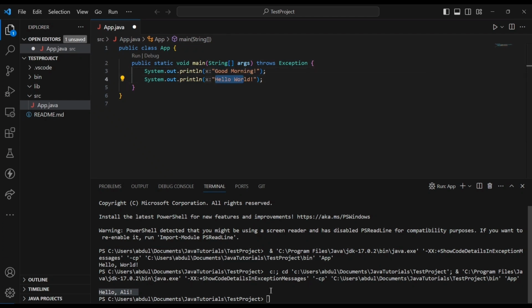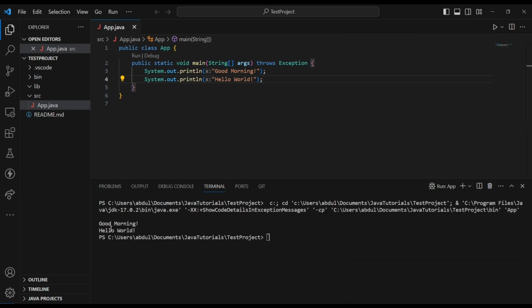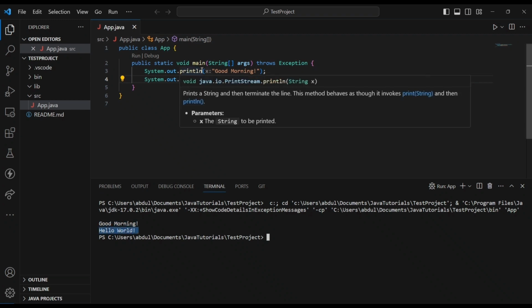Let me clear the terminal first, so that you won't get confused. So on the first line it will print good morning, and on the second line it will print hello world. Let me run the program. Okay, you can see good morning is on the first line, and hello world is on the second line because we have put ln.